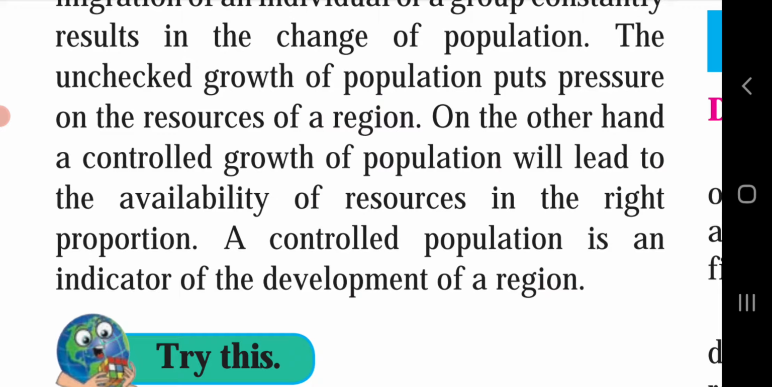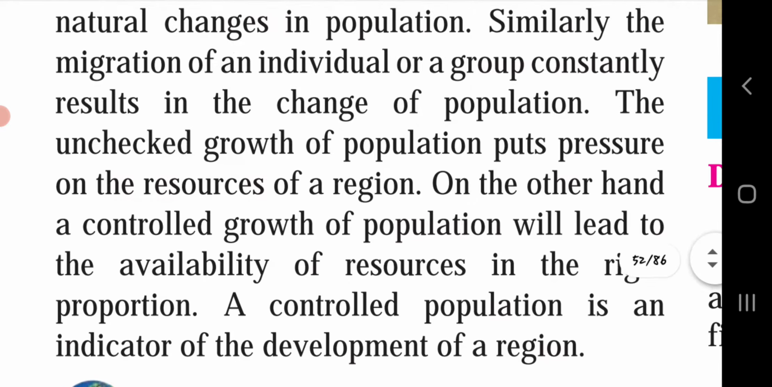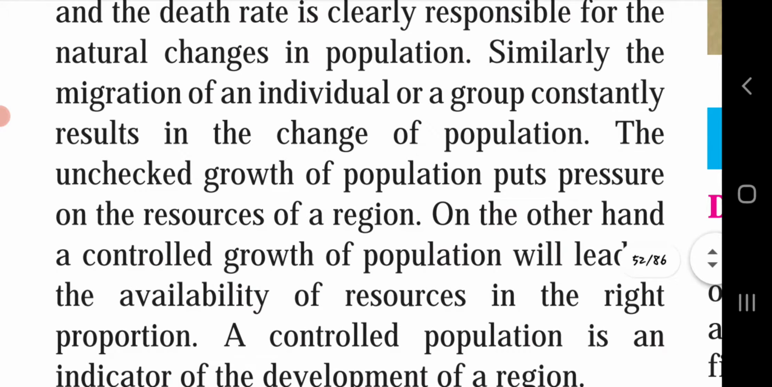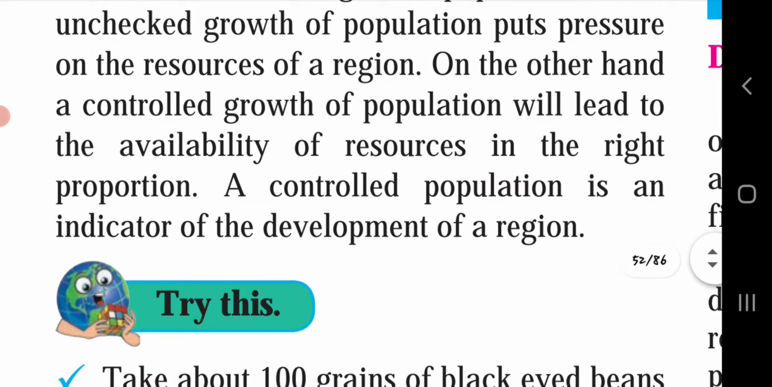So the population keeps changing. According to the groups, the population is divided, and combining all the groups, the population level is decided. When the population growth is higher, it is difficult to survive easily and to make the natural resources available to the people. So, if the population is in control, it gives the indicator of the development of a region.